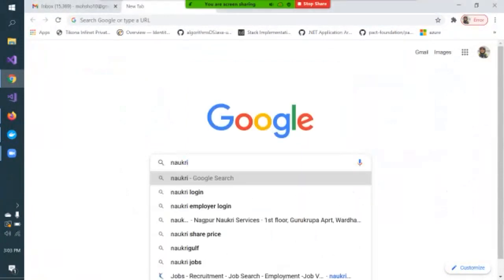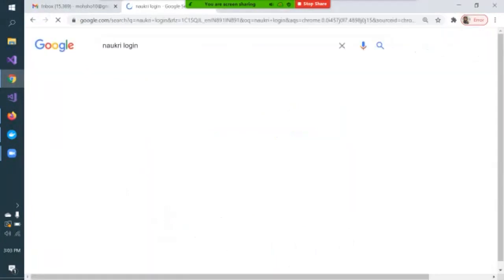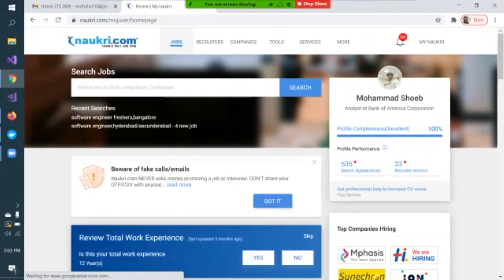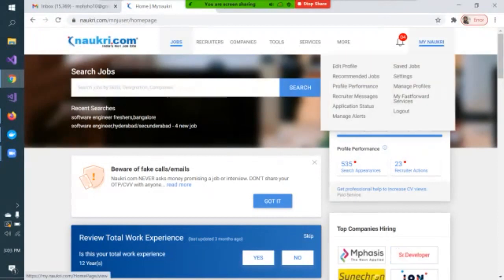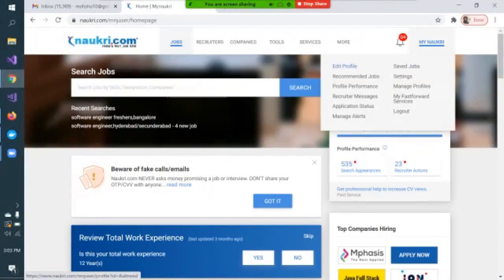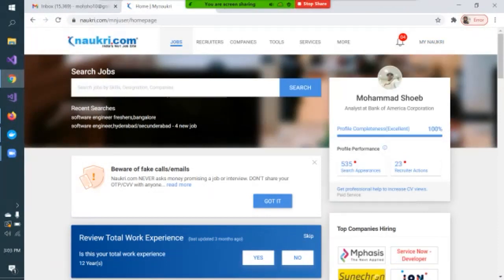This is one of the leading job portals in India, and all of us should have our profile there. I am already a user on Naukri, and I have signed in earlier using my profile. I have saved my credentials on my system, as I log in through my personal laptop, so I was able to log in directly. But if you are a first-time user, then you need to create a profile. Here is my profile, it is completely showing.